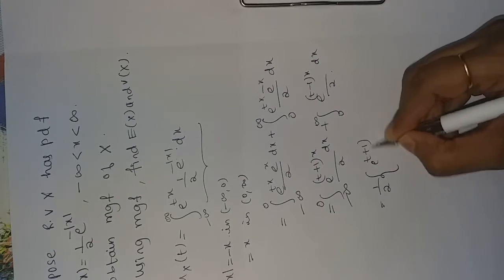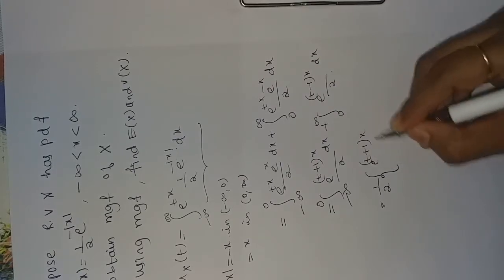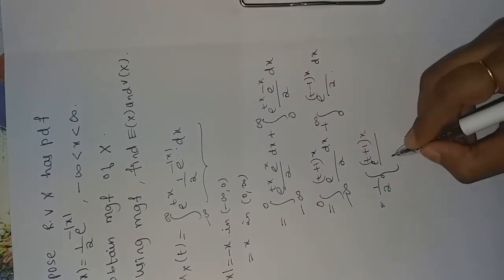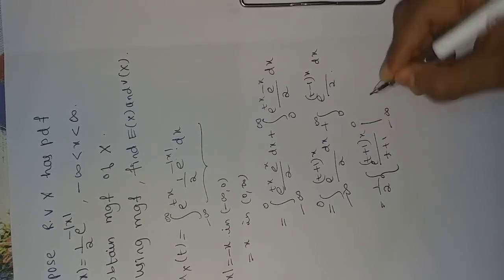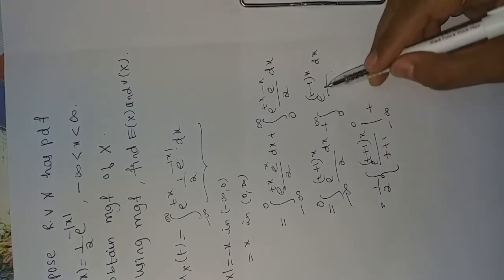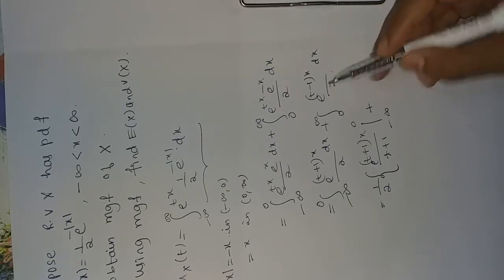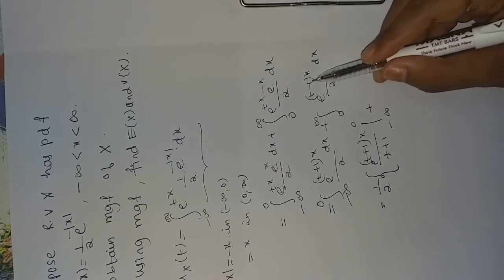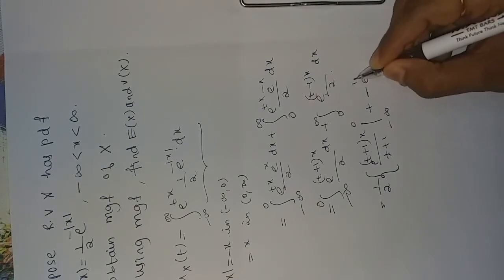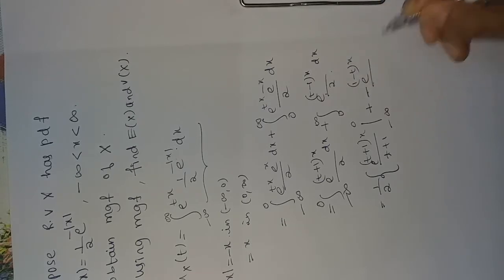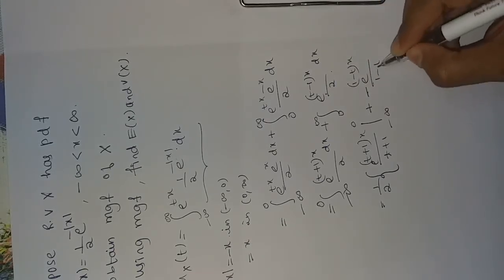So integration of e power t plus 1 with respect to x is e power t plus 1 of x divided by t plus 1. Integration of e power minus of 1 minus t into x will be minus e power 1 minus t x divided by 1 minus t.